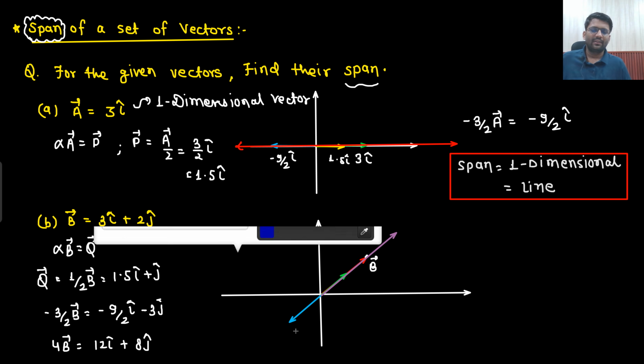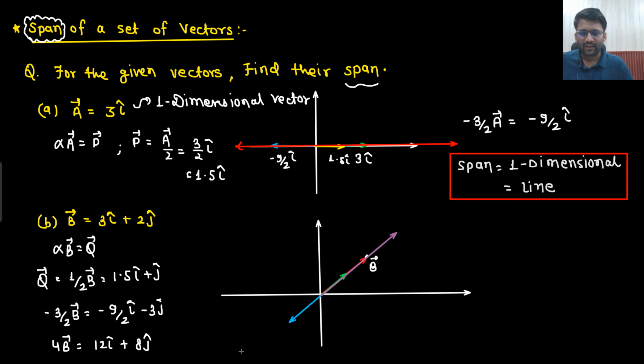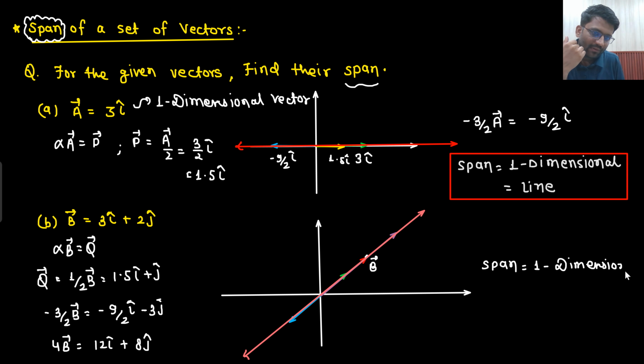Again, what do you understand? That, sir, all the vectors are lying on a single line only. On this single line only, all the vectors are lying. Is that clear to you or not? So all the vectors will lie on this particular single line only. So what do you think, what will be the span? So, sir, span is nothing but one dimensional only, which can be called a line.